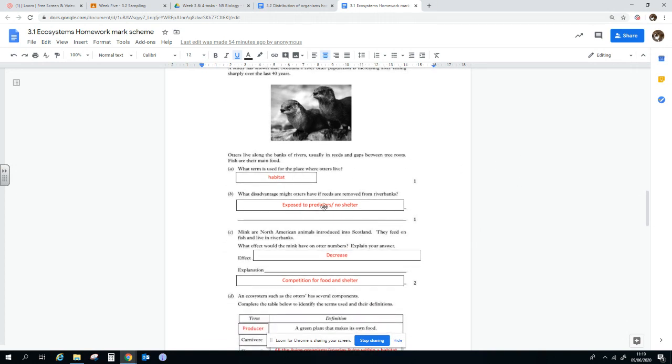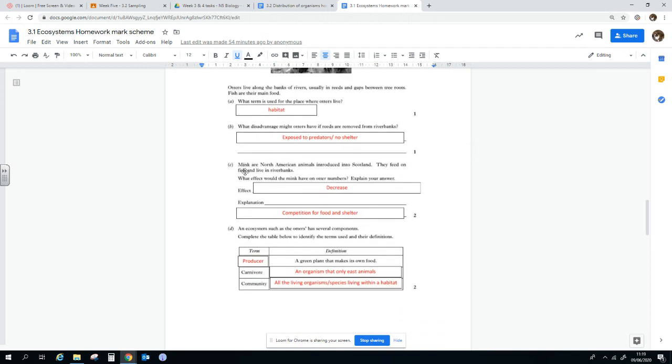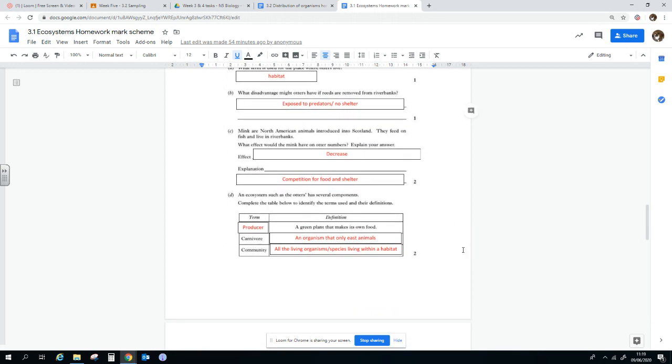What disadvantage might otters have if reeds are removed? So they'll be exposed to predators, they'll no longer have shelter, they might not have anywhere to raise and give birth to their young, lots of things. So exposed to the elements, any of these kind of things. What effect would mink have on otter numbers if they feed on the same things? So it would decrease otter numbers because it's competition for food and for shelter. They're very similar sized predators.